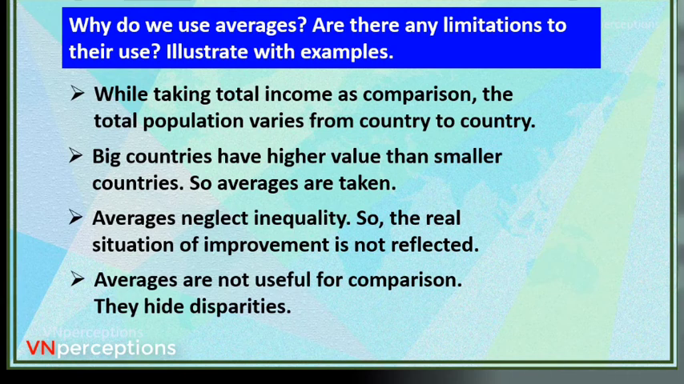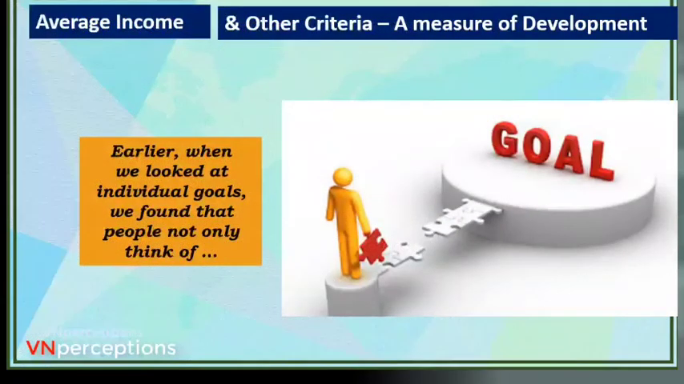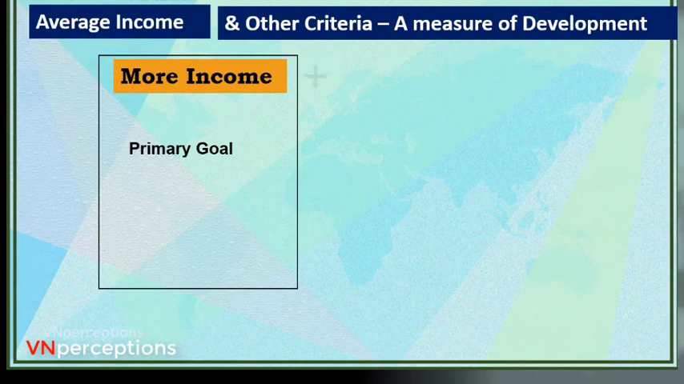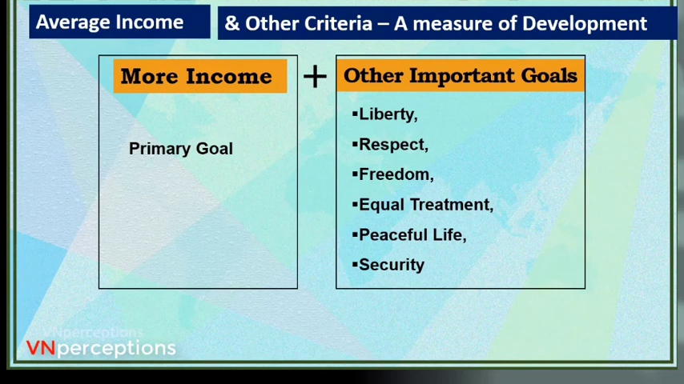They hide the disparities. Now, on one hand, we have average income. On the other hand, we have other criteria. Earlier, when we looked at individual goals, we found that people not only think of average income, but they also think of other measures of development. Like they want more income, that is their primary goal, of course. But apart from that, they want liberty, respect, freedom, equal treatment, peaceful life, security.